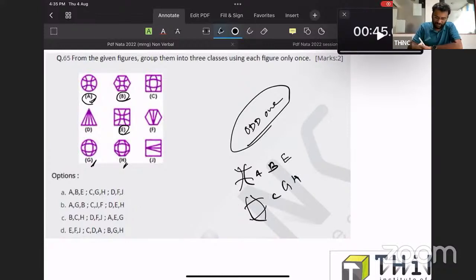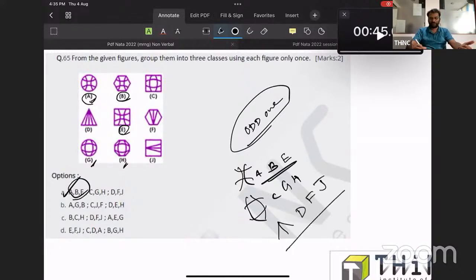If you got AB, then only one option provides such a combination, so even with that hint you can go directly to AB. Similarly, the final pattern is available with D, F as well as J. This is how the first question works.